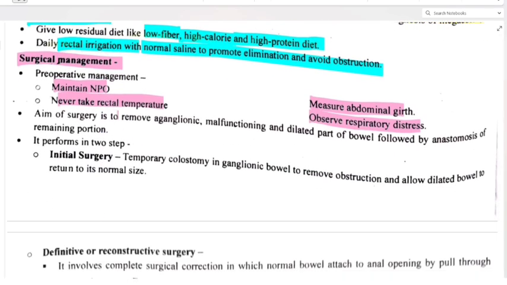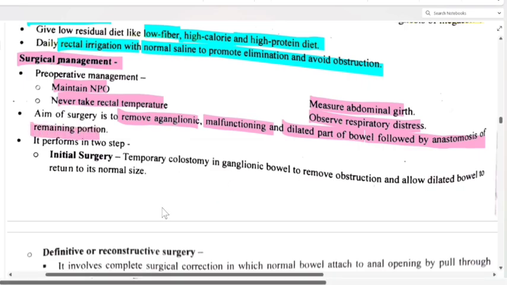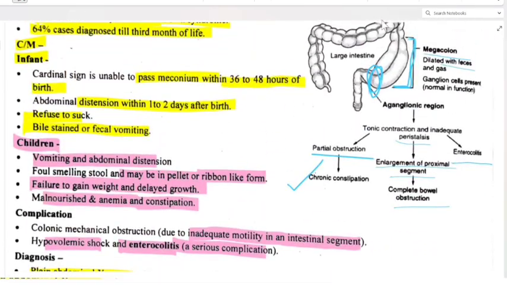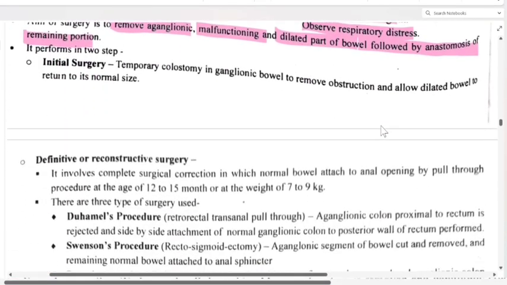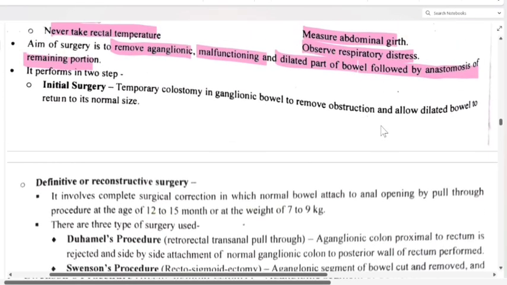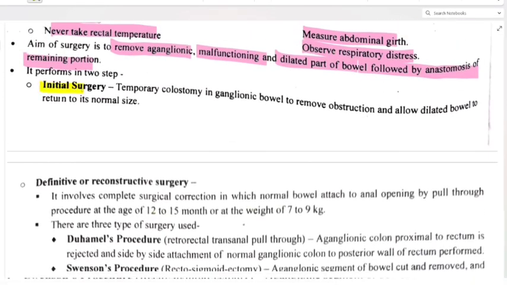Aim of surgery is to remove the aganglionic, malfunctioning and dilated part of bowel, followed by anastomosis of the remaining portion. What are we doing? The aganglionic part, see in the picture, this part we are removing. And the remaining part, this part and this part, anastomosis of this will be done. Clear?